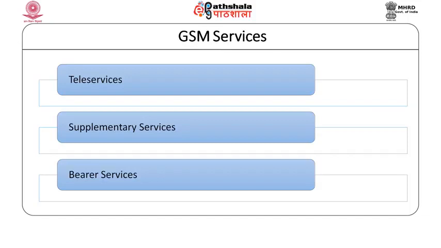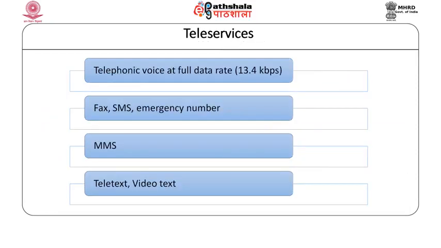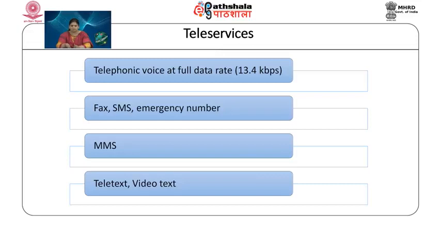The basic services of GSM can be divided into 3 categories: teleservices, supplementary services and bearer services. Teleservices, as the name itself indicates, deals with the telephonic services, that it provides the voice at full data rate, that is maximum data rate is 13.4 kbps. You can send a fax, you can send a SMS, there is emergency number activation, you very well know that. It supports MMS, you can send a teletext or a video text.